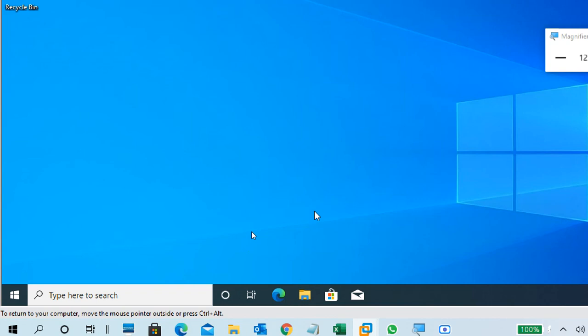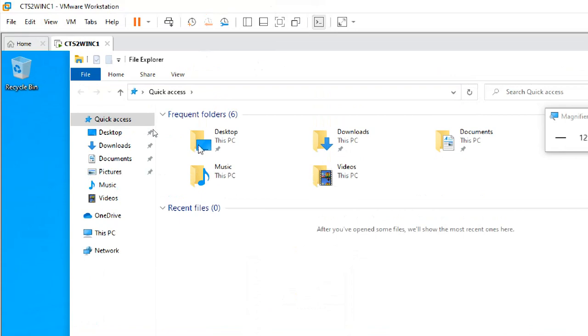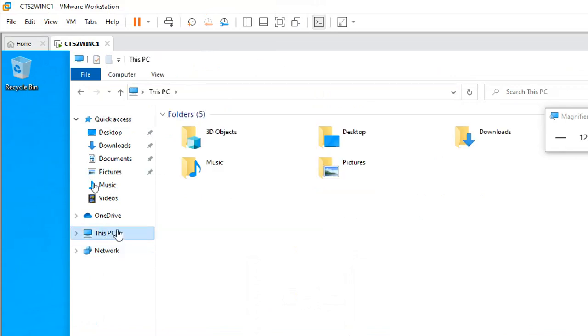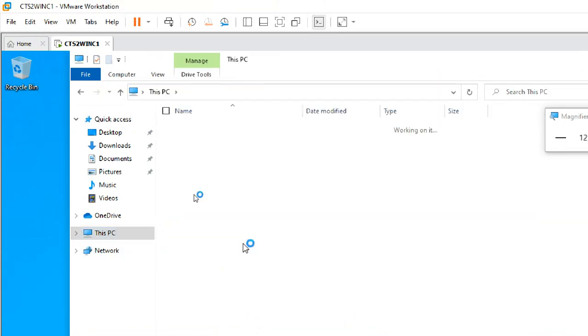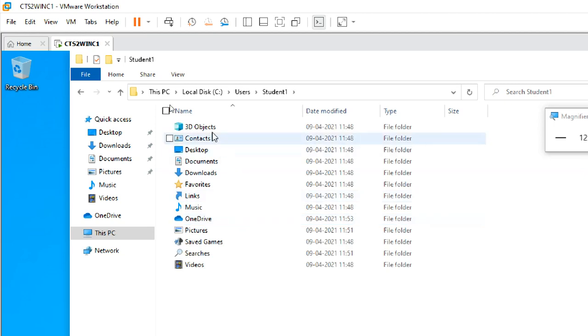Guys, I'm going to this folder, it's the File Explorer, not Internet Explorer, this is File Explorer. Okay, so this PC, and this is the C drive. Users, can you see there is a student 1 account. This student 1 contains some data. What is this?